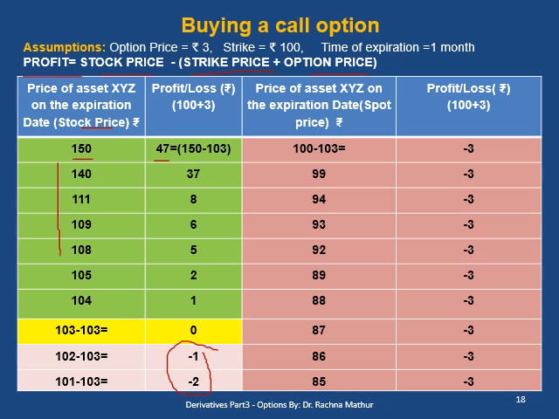Now the interesting part comes here. Suppose the price further falls down, it becomes 100. So the loss of the buyer in call option is only 3.